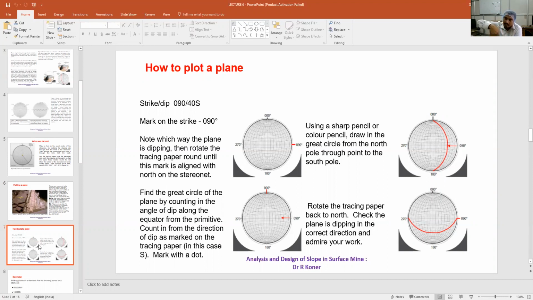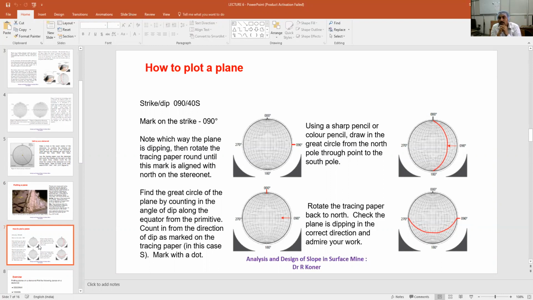Then I will draw the primitive, the outer periphery of the StereoNet. Then I will mark the top north, bottom south, right east, left west. So for this particular data, the orientation of the strike is 090. This is for strike. And if you want to measure the dip direction, you have to add 90 degree again, 180, because strike and dip direction are mutually perpendicular to each other. Is it known to you?